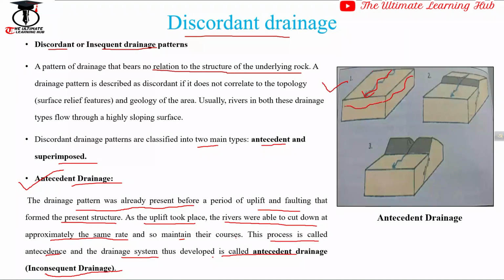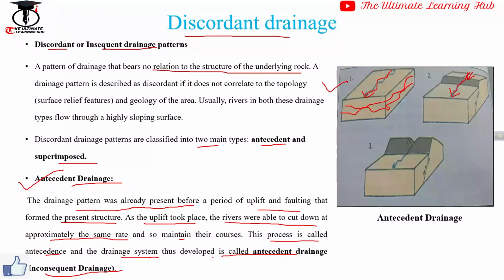If you see this diagram, we can see a river flowing over this rock structure, which is a uniform structure. Uniform structure means there is no fold or fault. But due to some kind of movement, if a fault takes place and the landform is uplifted, the water is locked here. But in the case of these streams, the river is able to cut through this uplifted area at the same rate as the upliftment.